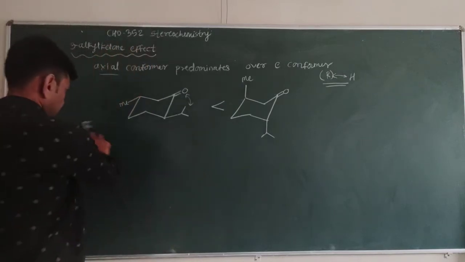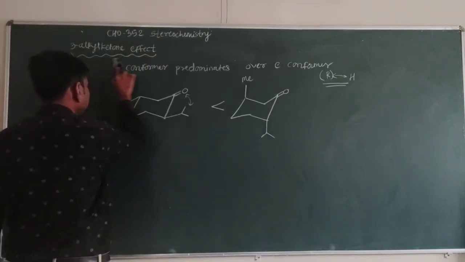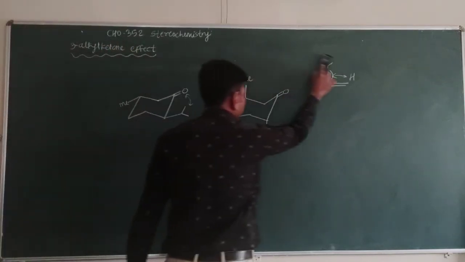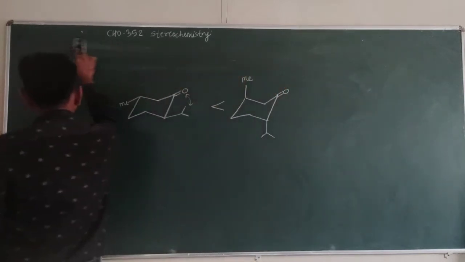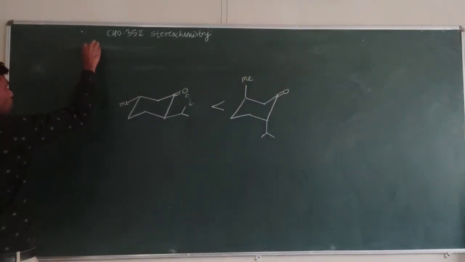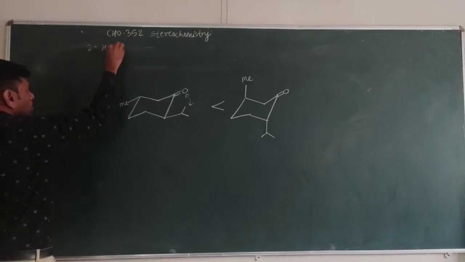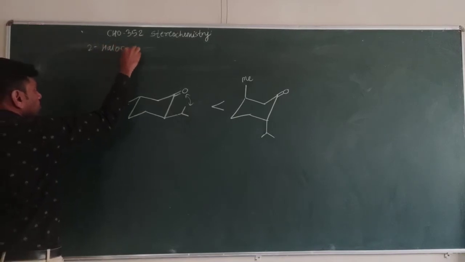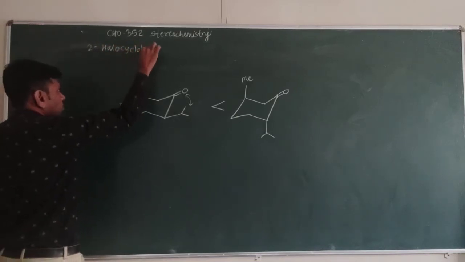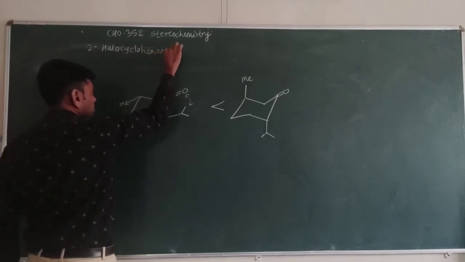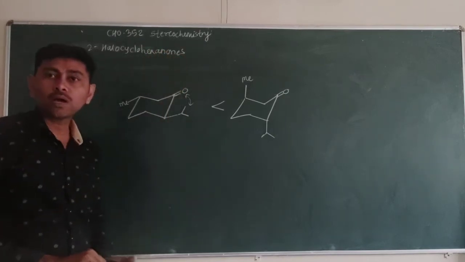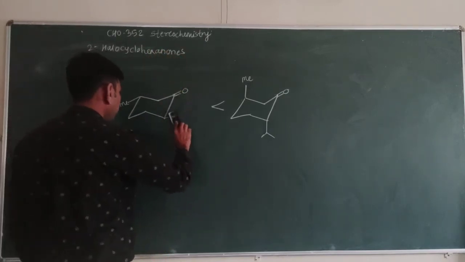Okay, so see another type of effect, that is the effect of 2-halo cyclohexanones.